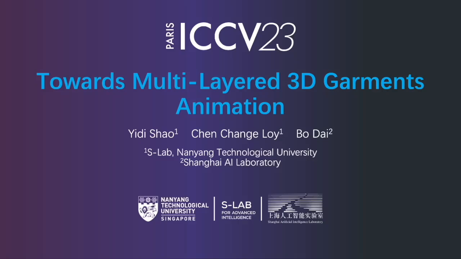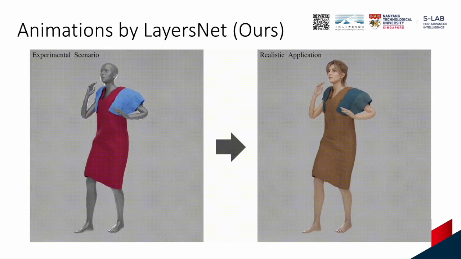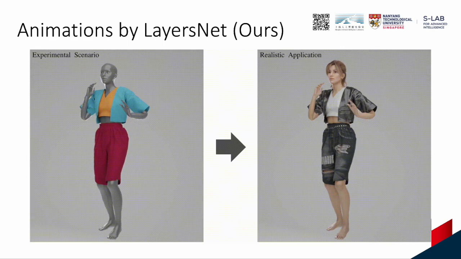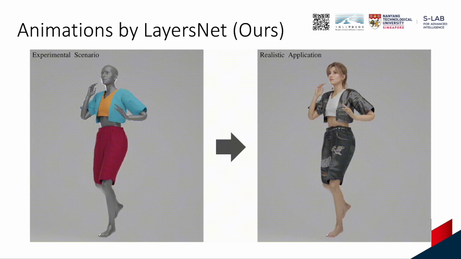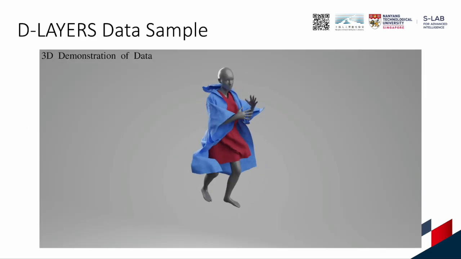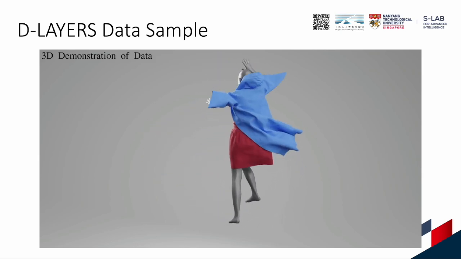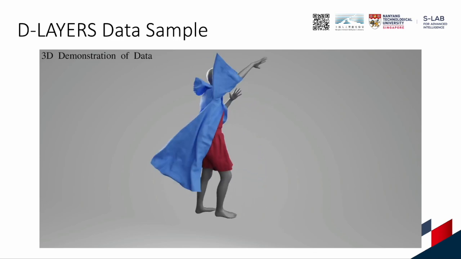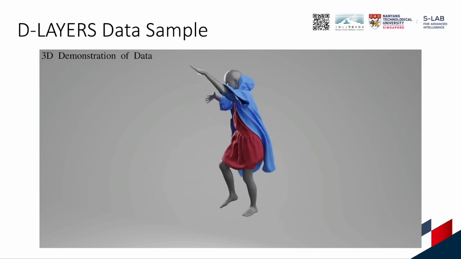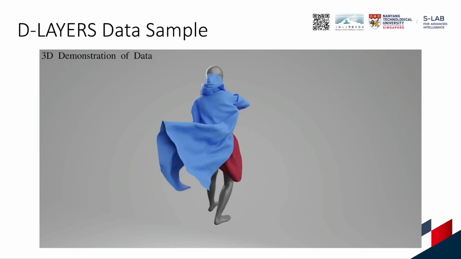Here is our paper, Towards Multi-Layered 3D Garments Animation. In this paper, we adopt the simulation-based method to animate garments in more general settings, where multi-layered garments are driven by both human bodies and wind. To support the training of our model, we propose a new dynamic dataset called D-Layers, which includes multi-layered garments. We introduce both the human bodies and wind as outer forces in our dataset.